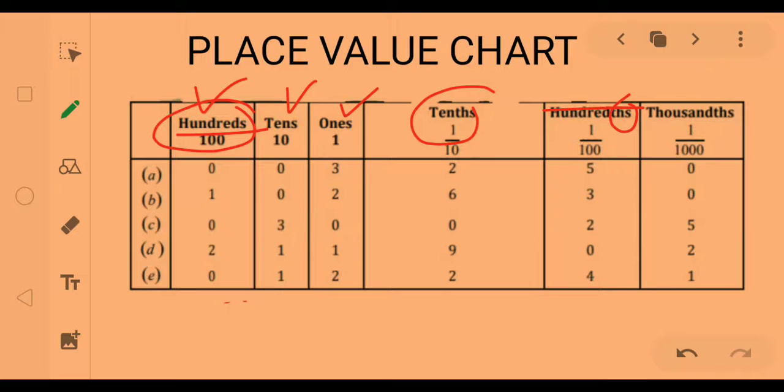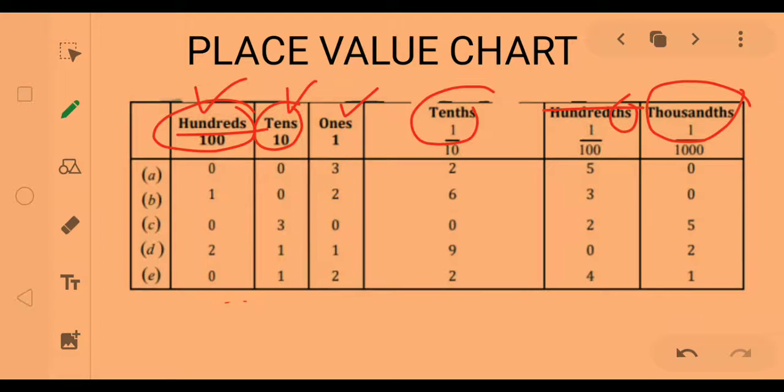Similarly, tenths and tens: 'th' comes after 'n'. Tenths is the first place after the decimal. Tens is in the whole number, the middle place. Then thousandths is the third place in the decimal, while thousands comes to the left side after the hundreds. So this is the place value chart.